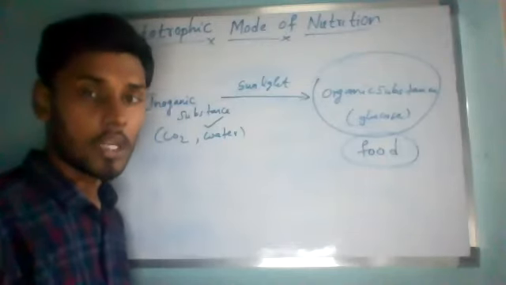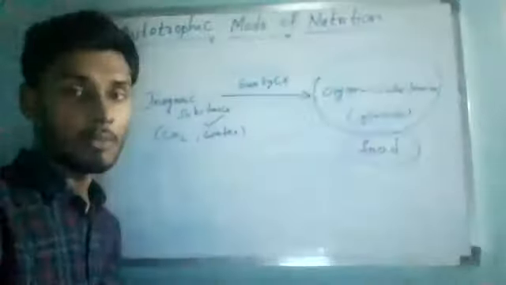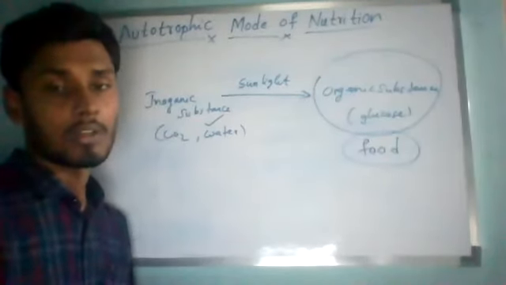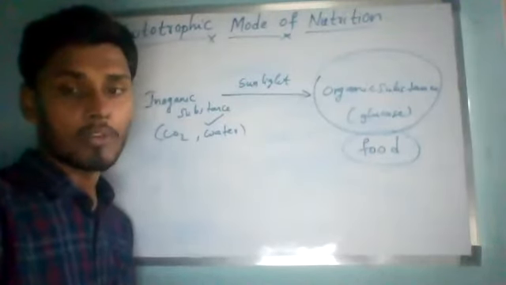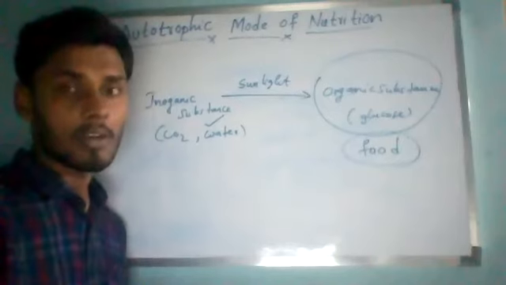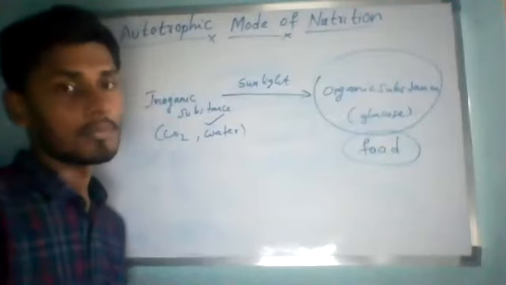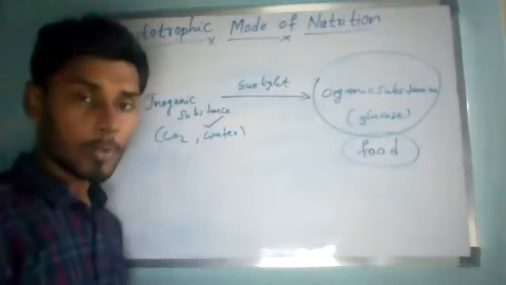Understand? So now, write this. Green plants have an autotrophic mode of nutrition. Full stop. The autotrophic bacteria also.